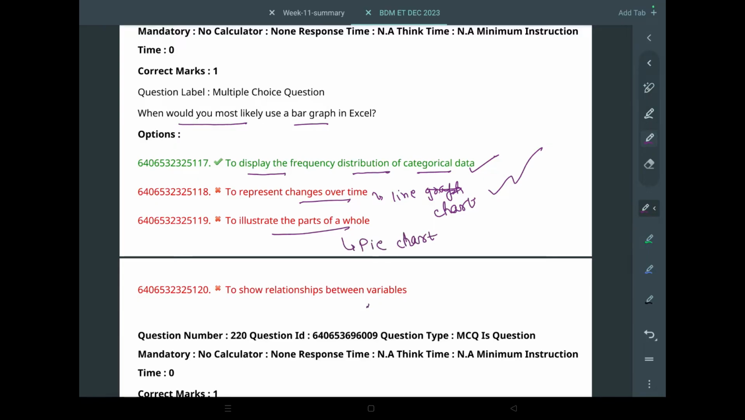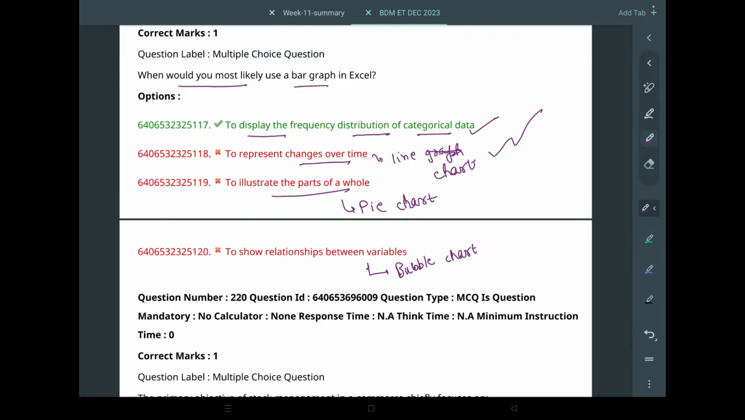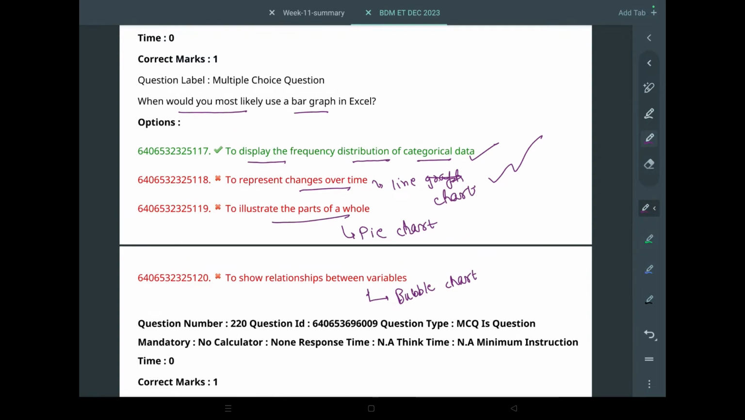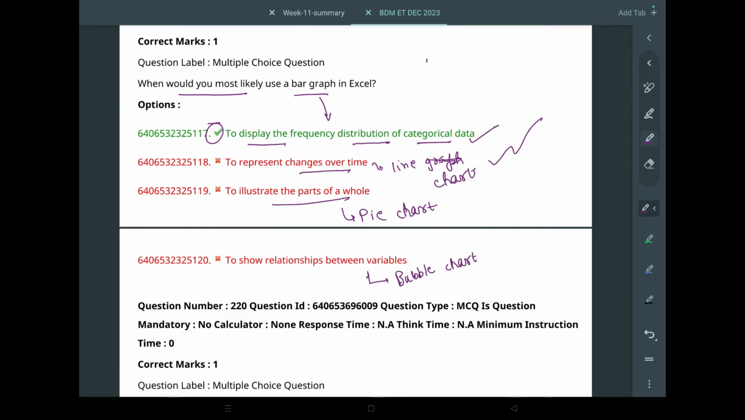To show relationship between different variables, this can be bubble chart also. Bubble chart, yeah, bubble graph. I don't remember it is chart or graph, but anyways, I think you can use different charts and graphs for this. But yeah, for bar chart, this will be the correct option to display the frequency distribution of categorical data, because you can define on categories. Okay, if these labels are not categories or not categorizable, then the bar chart won't make much of a sense.